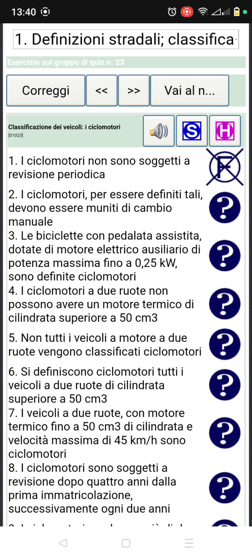So number 2: i ciclomotori per essere definiti tali devono essere muniti di cambio manuale.